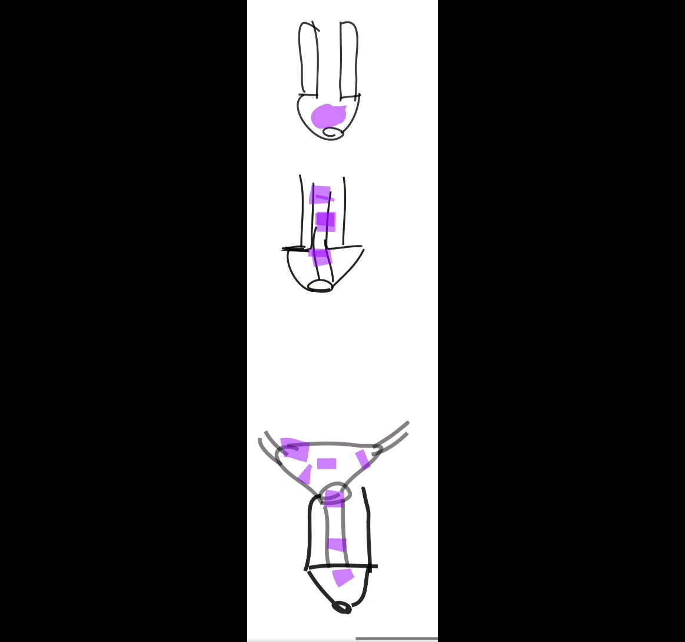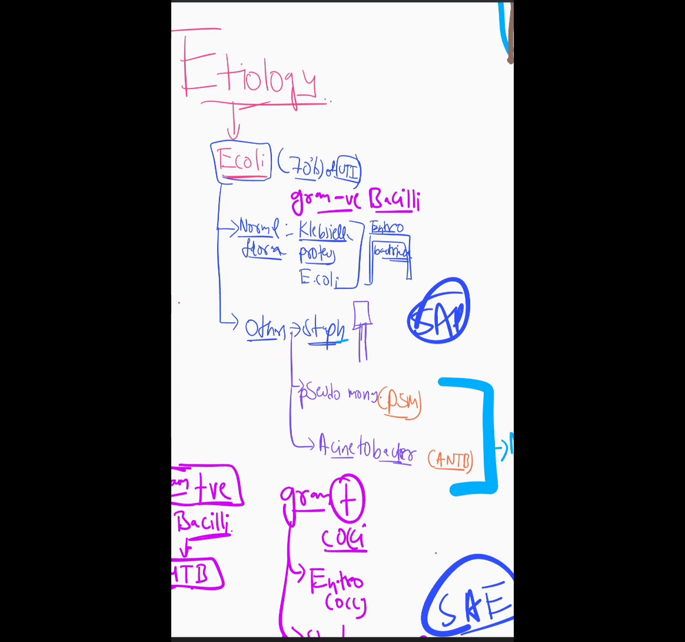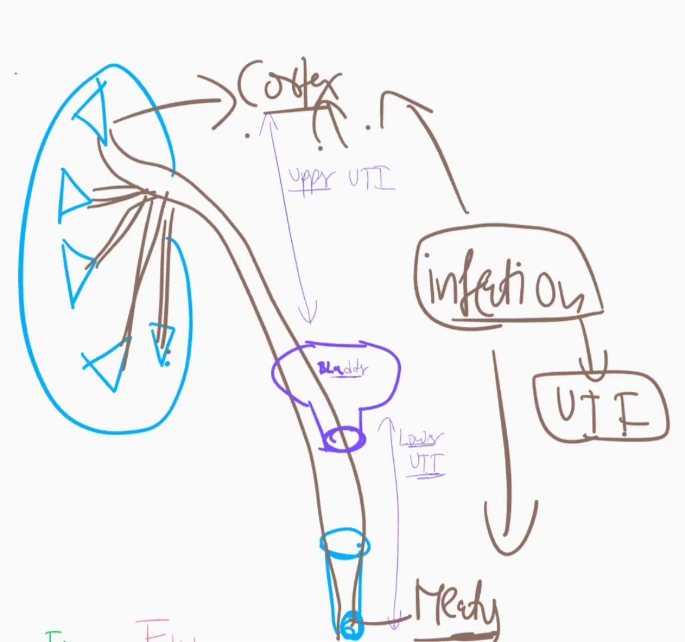Now, you could have a lot of organisms which will cause it, mainly gram-negative bacteria, and you also have E. coli, Enterobacteriaceae, Leptospira, and other organisms. We'll talk about that. Talking about the classification, they are of two types: lower UTI and upper UTI. In the diagram, something above the bladder is called upper UTI, whereas something below the bladder is called lower UTI.